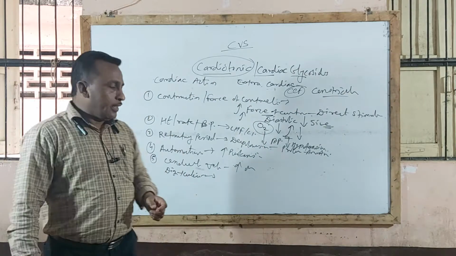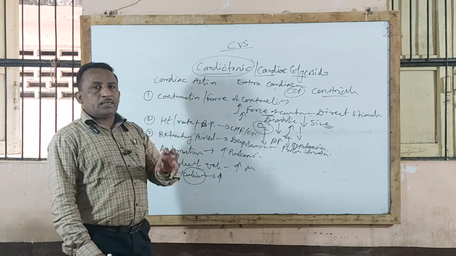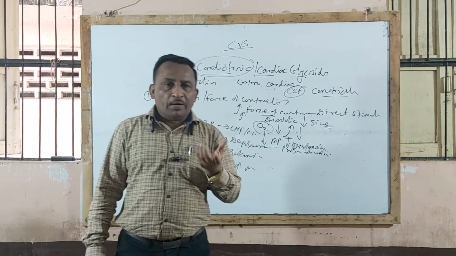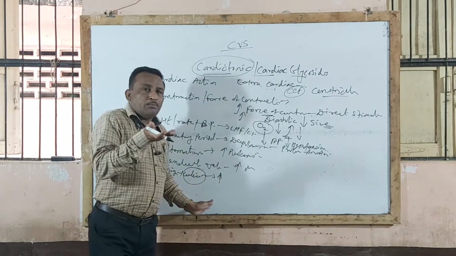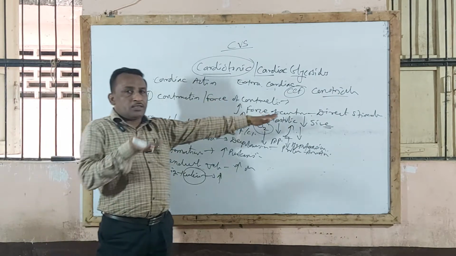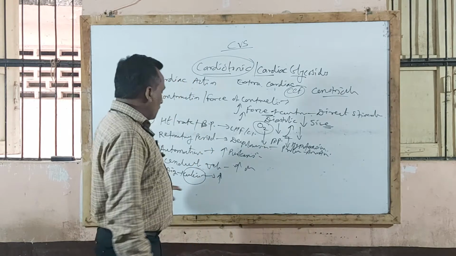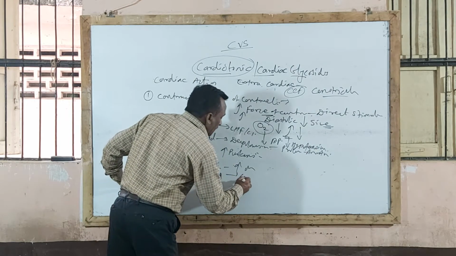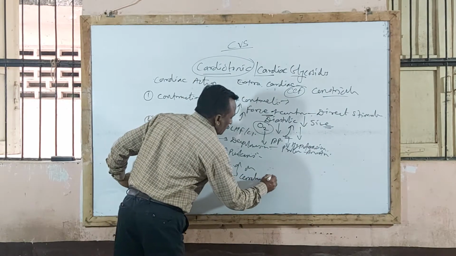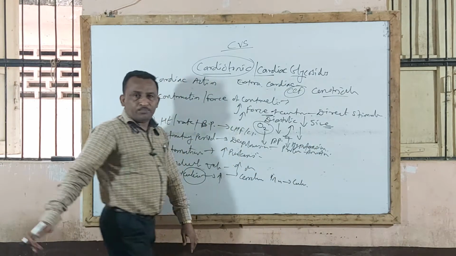You know that calcium increases force of contraction. When calcium is given to the patient, by acting on the heart, it increases force of contraction. Digitalis when given also increases force of contraction. If a higher concentration of calcium is given, it leads to cardiac arrest in systole, which is called the calcium rigor effect, isn't it?